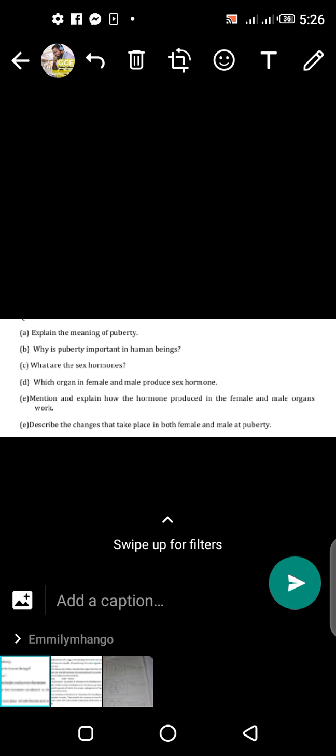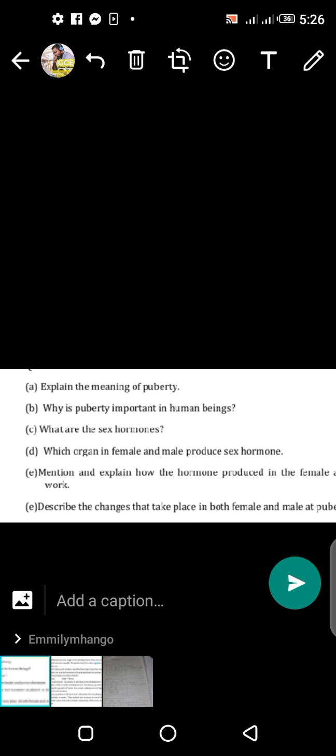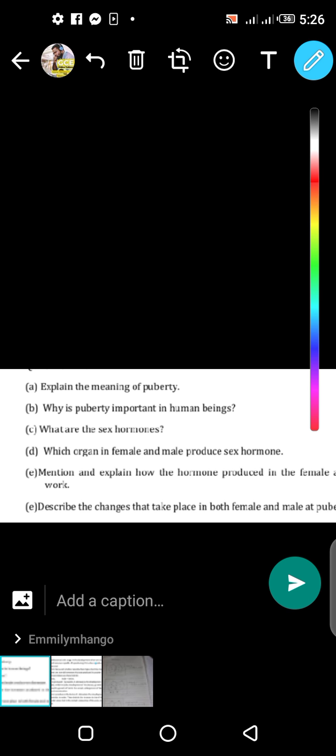Today we're looking at an ECZ past paper question. Make sure you're paying a lot of attention and listening so that you can understand and know how to answer these questions. So the first question, question A, says, explain the meaning of puberty.